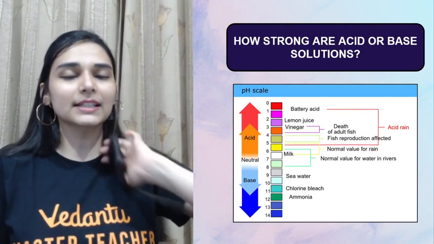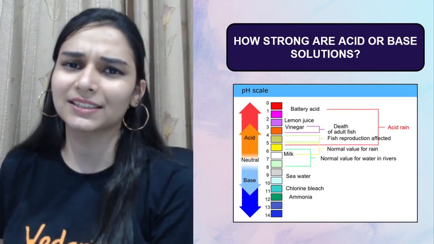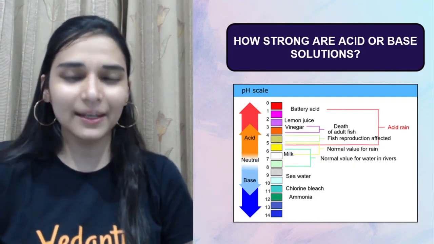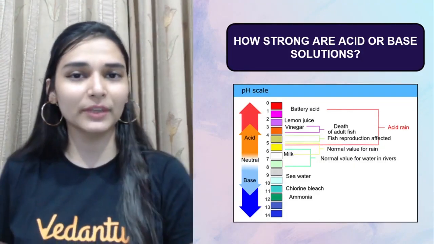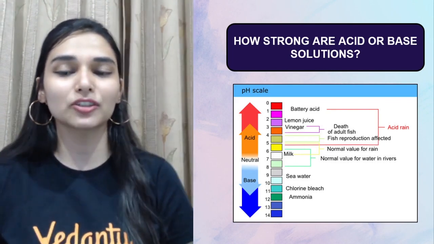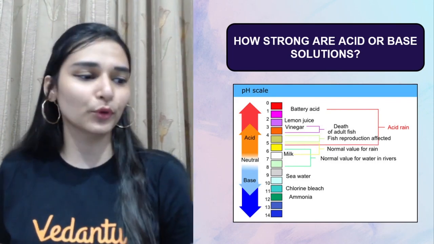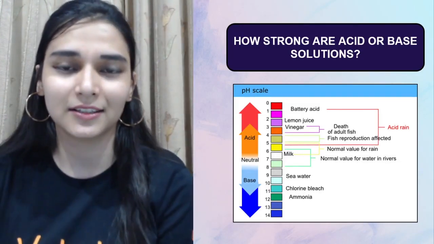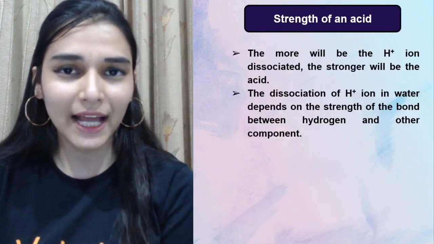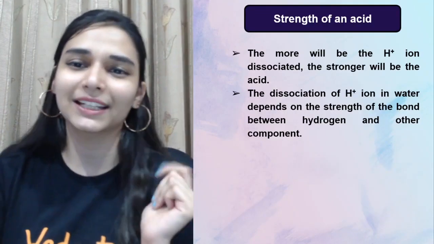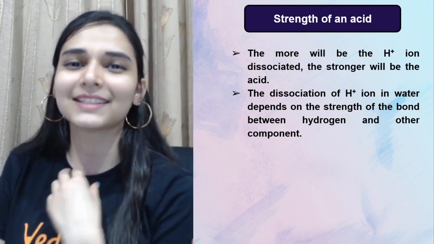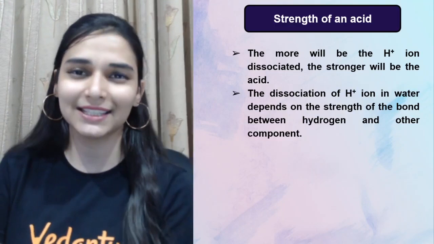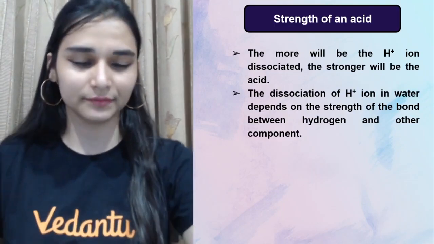Okay, now the next thing is how strong are acid or base solutions? Tell me in the chat box, is it possible for me to determine how strong acids or bases are? Like if I am provided with an acid, how many H plus ions would be present in it? Is it possible for me to calculate it mathematically? Definitely it is. And that is decided by the pH scale. We have something known as the pH scale. We will discuss that also.